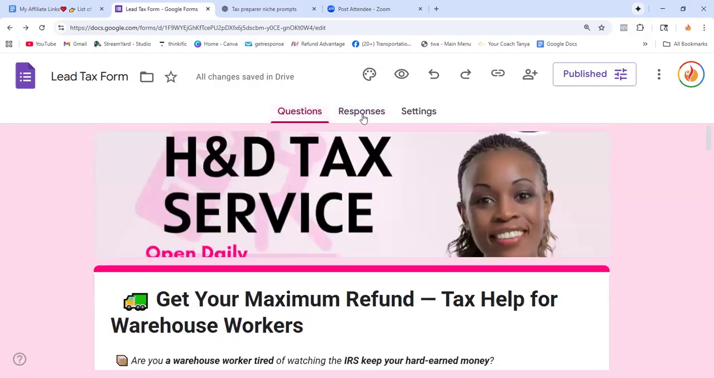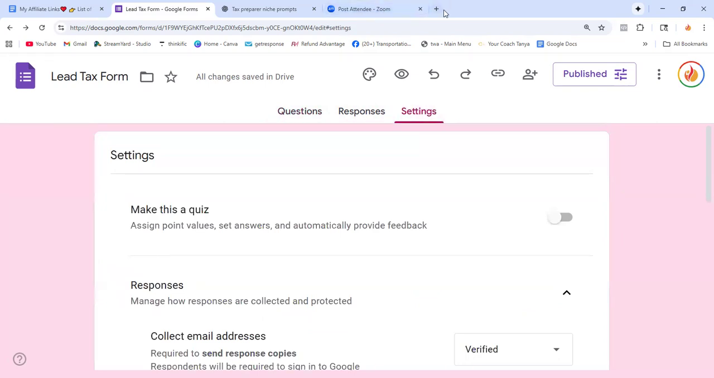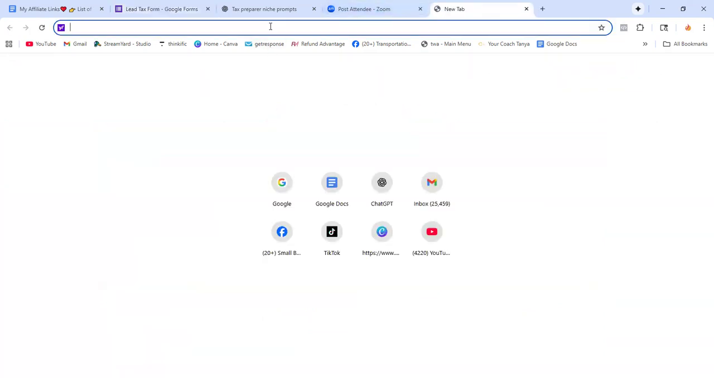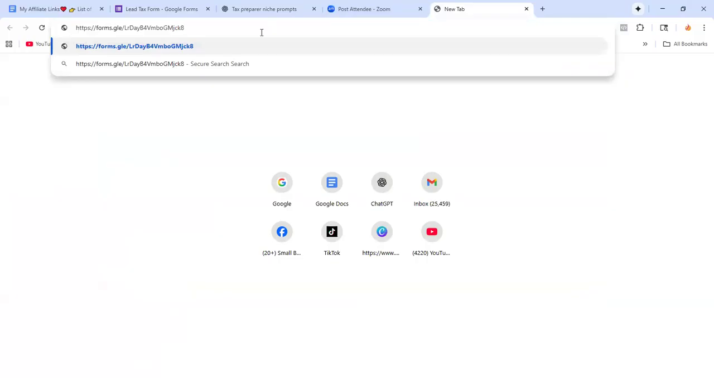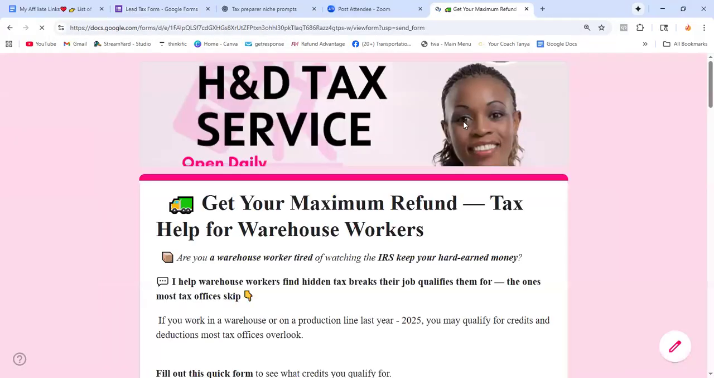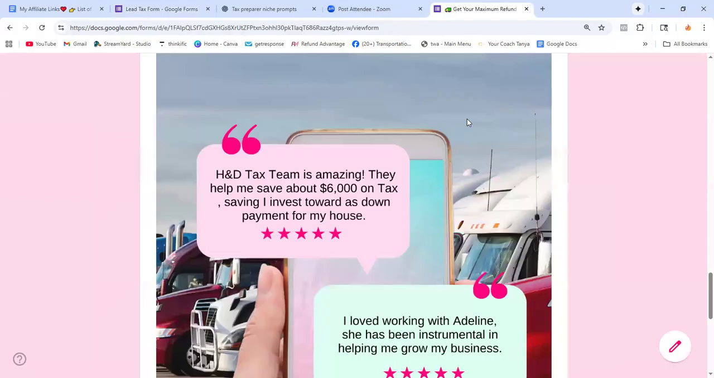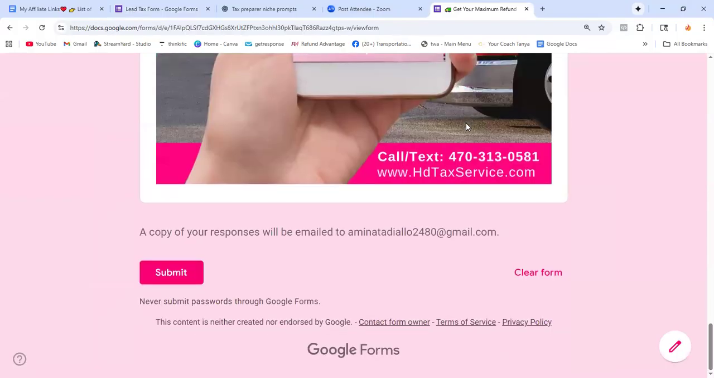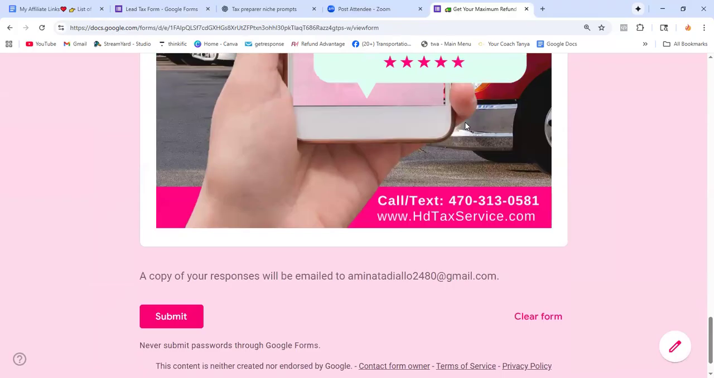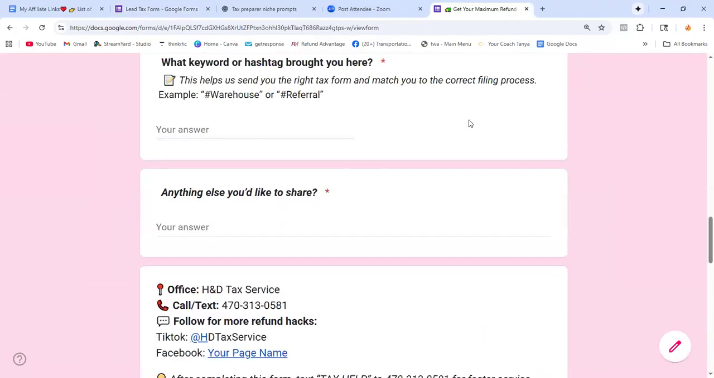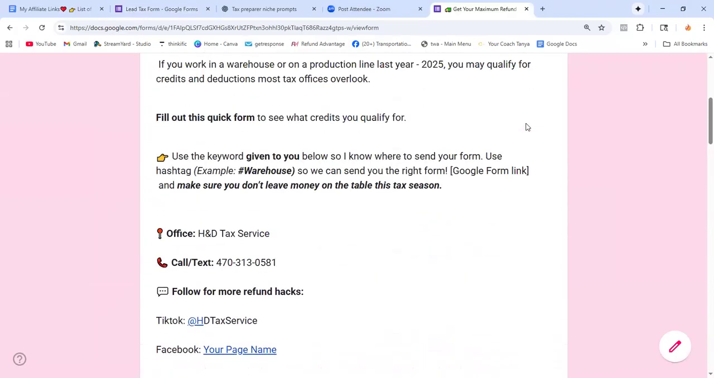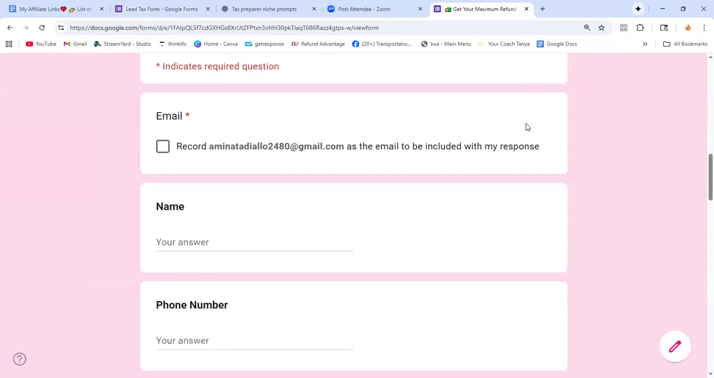Okay, so let's use an example. I'm going to open a new tab and paste the link, and ta-da, you got the form. Okay, all right. That's all I had to show you guys today.